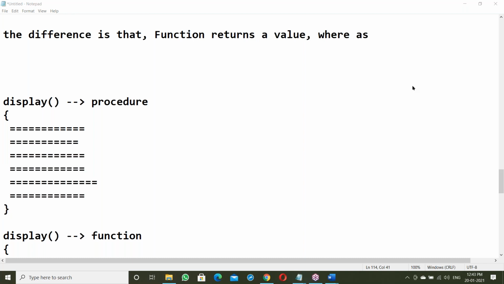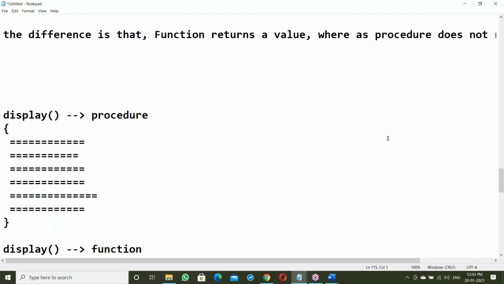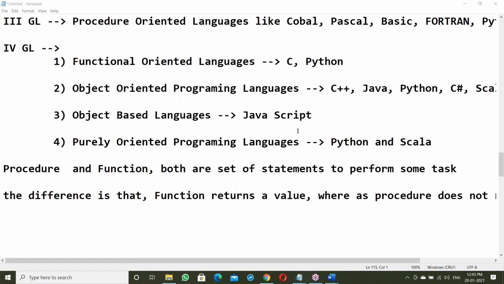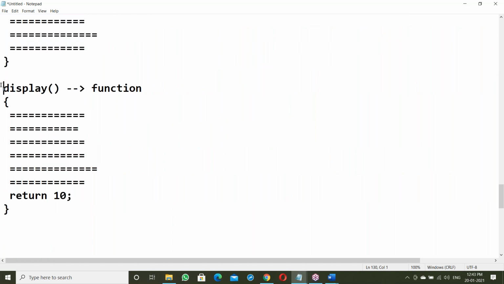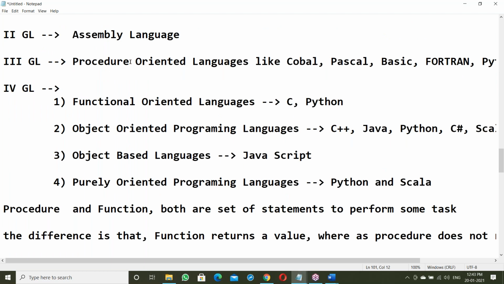Function returns a value, whereas a procedure does not return a value. So function and procedure both are similar. Both are sets of statements. The only difference is the return value. In Python we can write procedures as functions. But in C language only functions can be written. There is no procedures concept in C language.